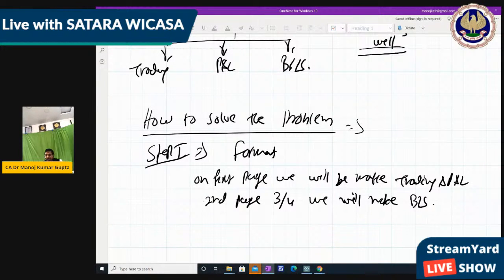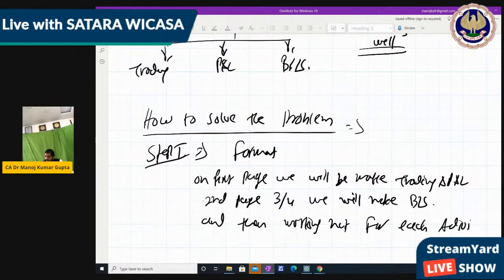So we make the closing balance sheet, and any working note, any adjustment. So make the working note for that, right? And then a working note for each adjustment. हर एक एडजस्टमेंट का एक वर्किंग नोट बनाना है छोटा सा, so that it becomes clear. In the format, whatever is extra given, you can make a working note for it, right?